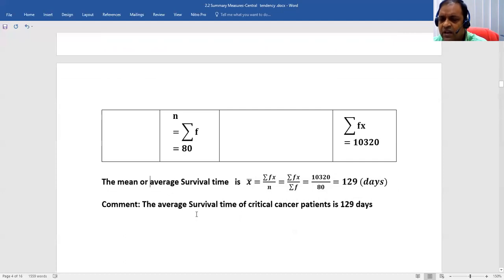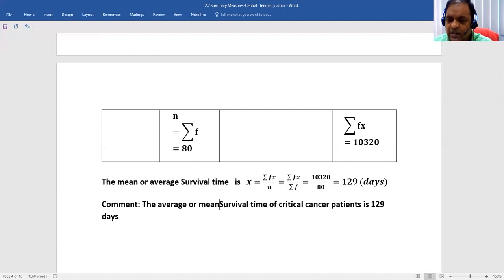The interpretation or comment is the same as for the ungrouped data. We have to say the average or mean survival time of the critical cancer patients is 129 days. Please don't forget to write the unit. For the arithmetic mean, whether grouped data or ungrouped data, the unit is very important. When you write the interpretation, please mention the unit, if there is a unit.